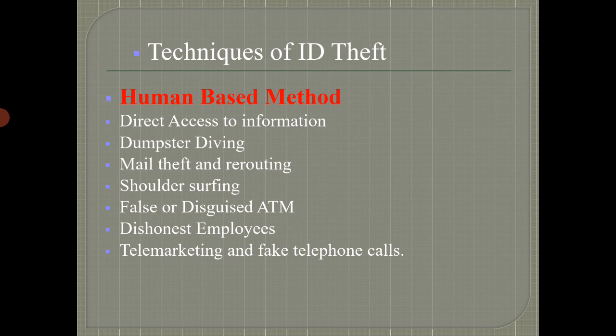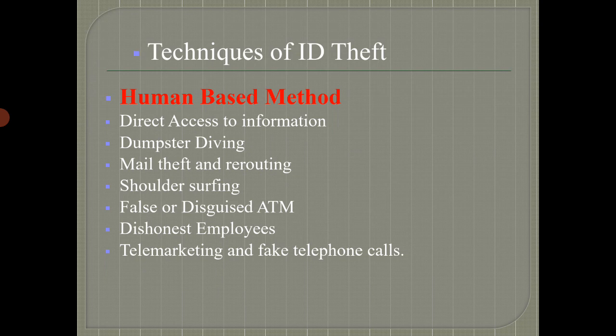False or disguised ATMs: this is a way where dummy ATMs are set up, and with their help the debit card information is stolen by hackers. The next one is dishonest employees, who share the information of their organization with another organization or opponent party for their financial reward.